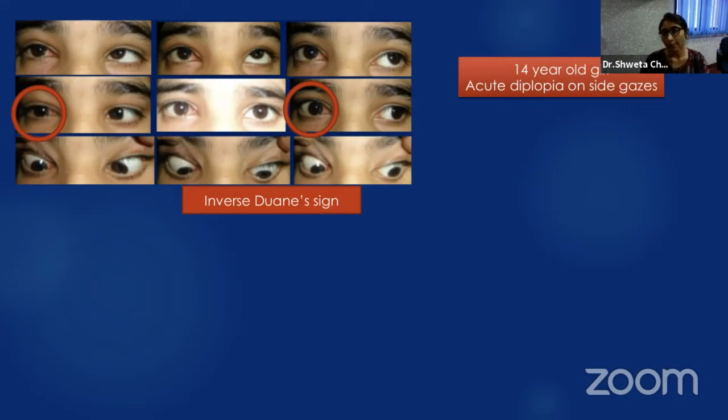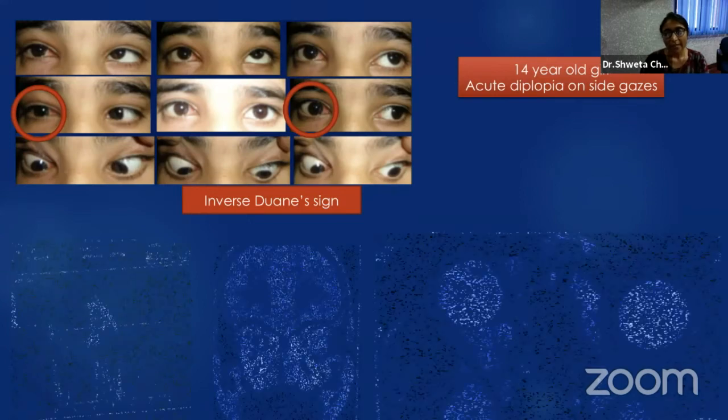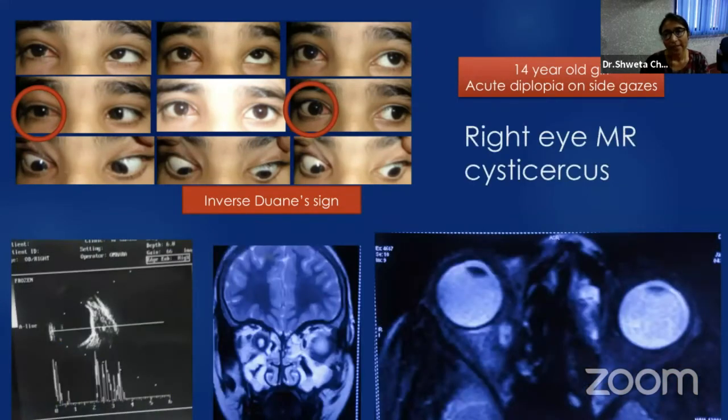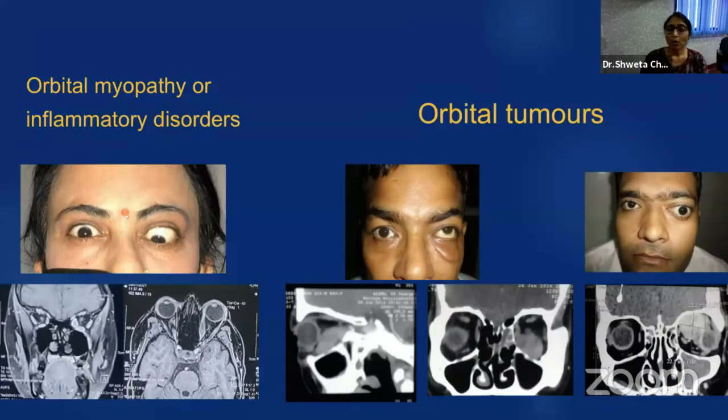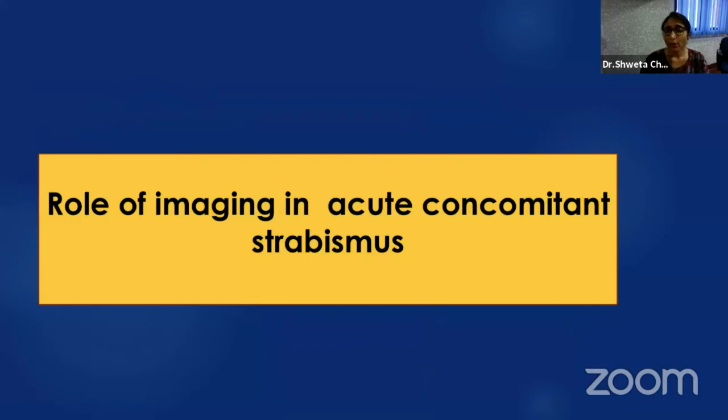So we suspected a restrictive pathology, and imaging was done, and it revealed right eye medial rectus cysticercus, and the patient was managed accordingly. So imaging can also help in knowing the orbital pathologies like thyroid and other inflammatory disorders, orbital tumors, etc. Then role of imaging in acute concomitant strabismus.